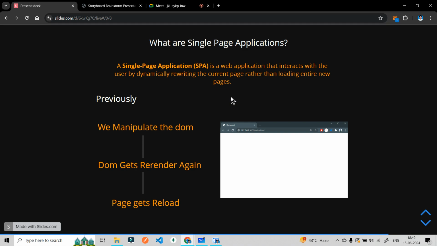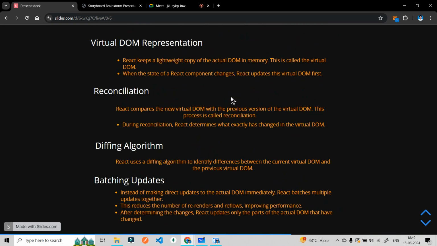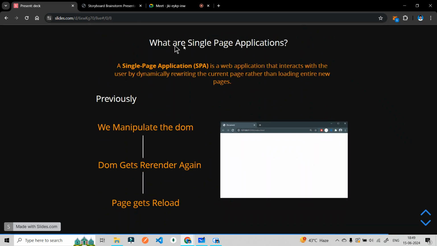That is why I have made this in a series: first understand the virtual DOM and then you will eventually get the answer to this particular question. What are single page applications? Dynamically rewriting the current page rather than loading an entire new page. This is what we are going to do with React. We are going to dynamically update our UI. We are not going to load that particular DOM again and again or load new pages. So when you are dynamically updating your UI, it is known as a single page application. As simple as that.